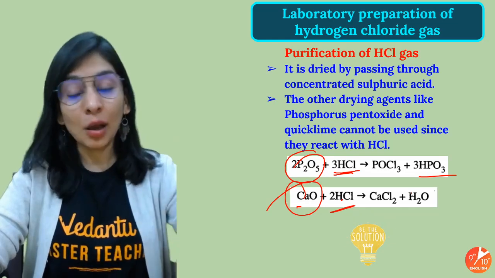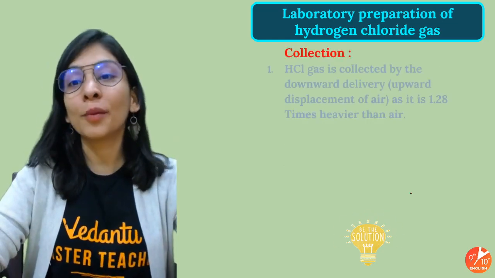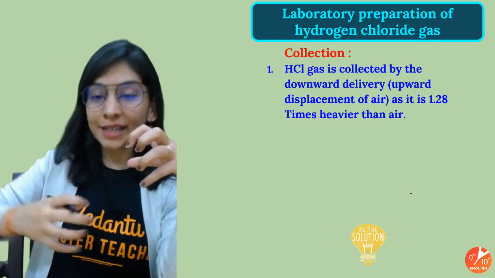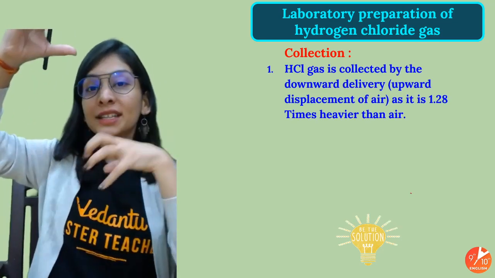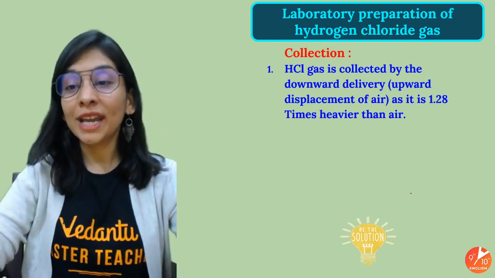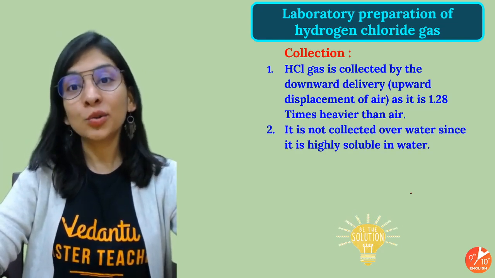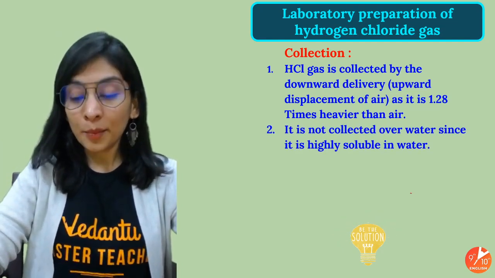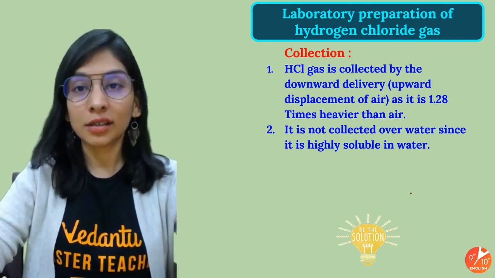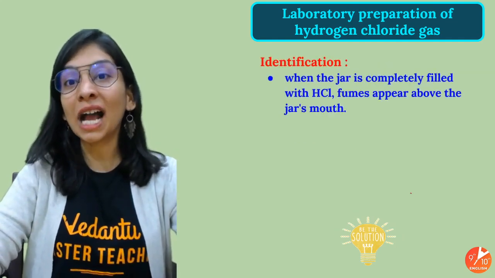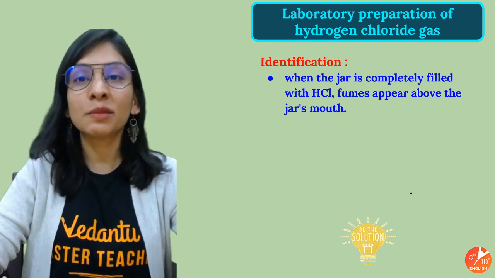Again, to an acid, how will they react? It will just absorb the water. And downward delivery, why? Upward displacement of air it will do, because it's 1.28 times heavier than air. So it will settle at the bottom, and we are not going to collect it over water, because it will mix with the water, being highly soluble in water. We don't want HCl in aqueous form, but HCl gas we want.